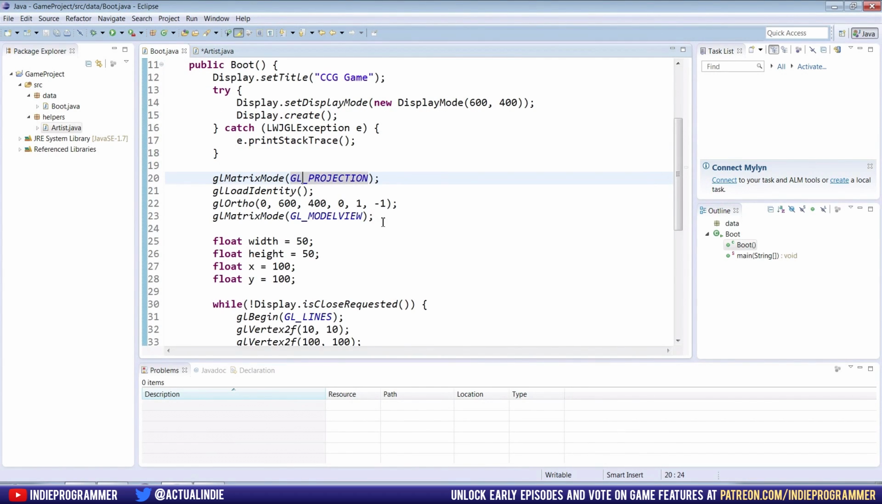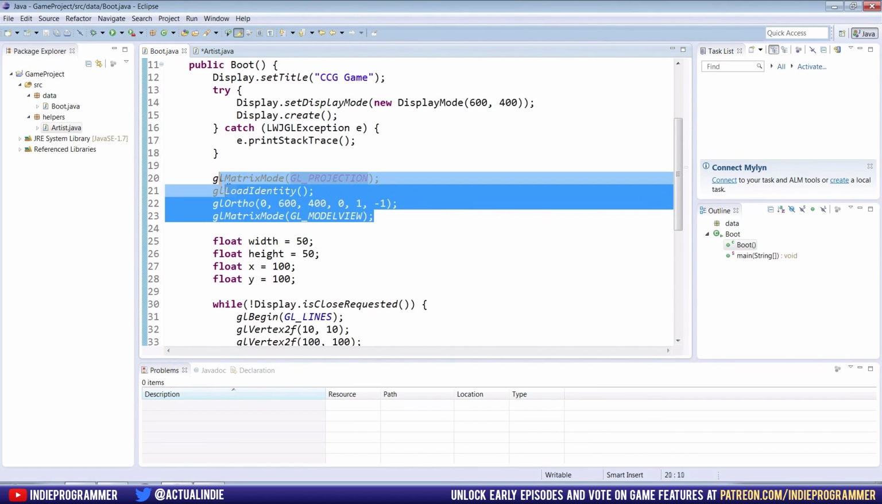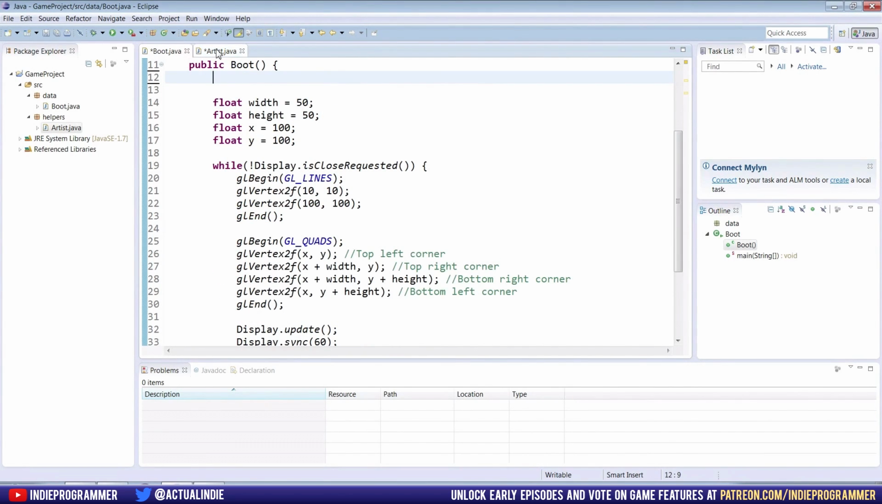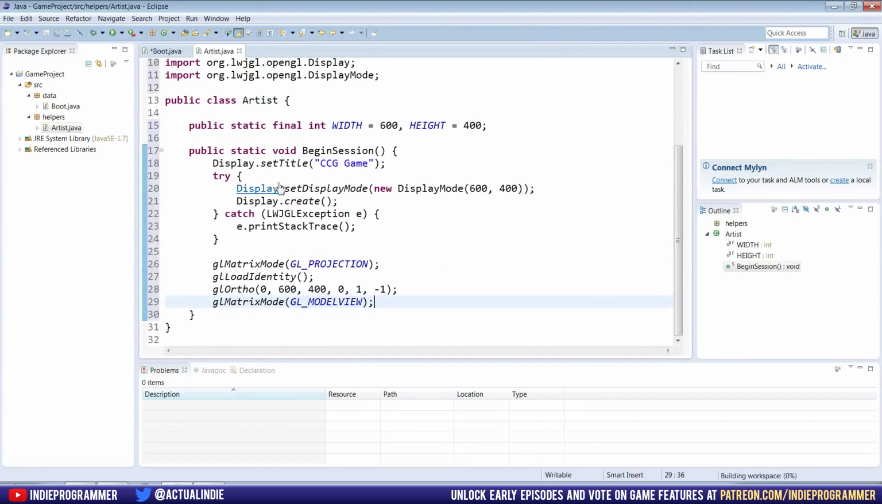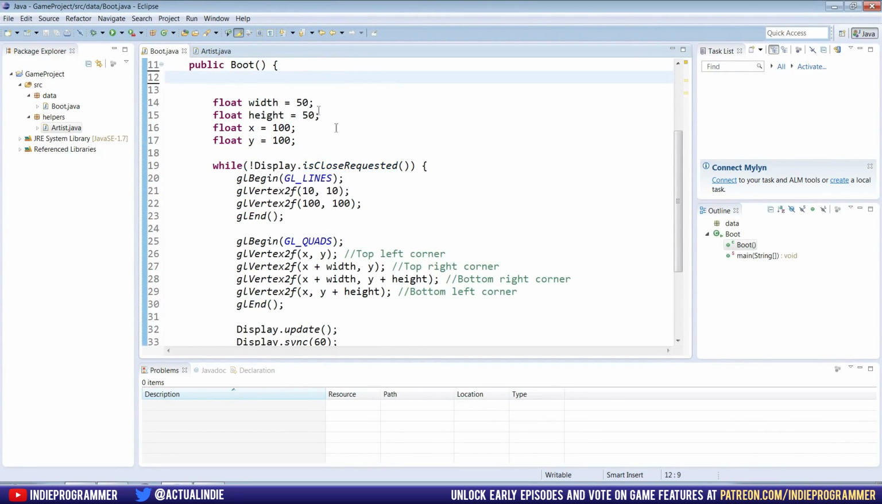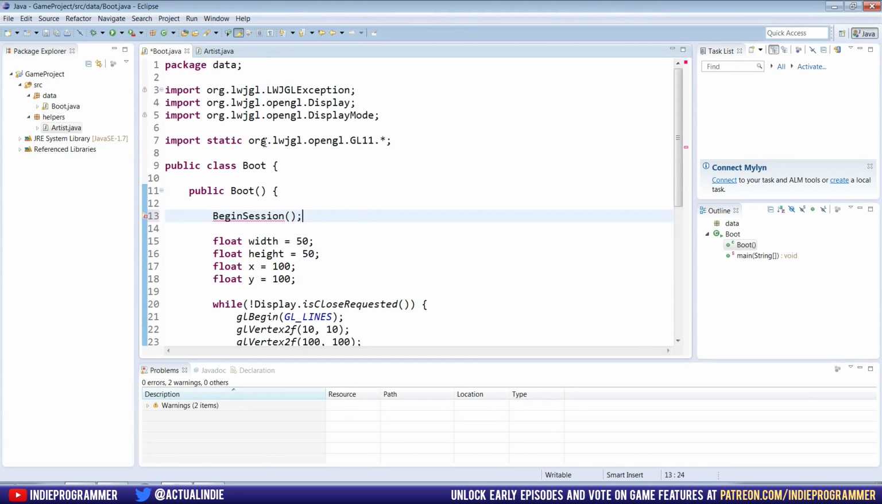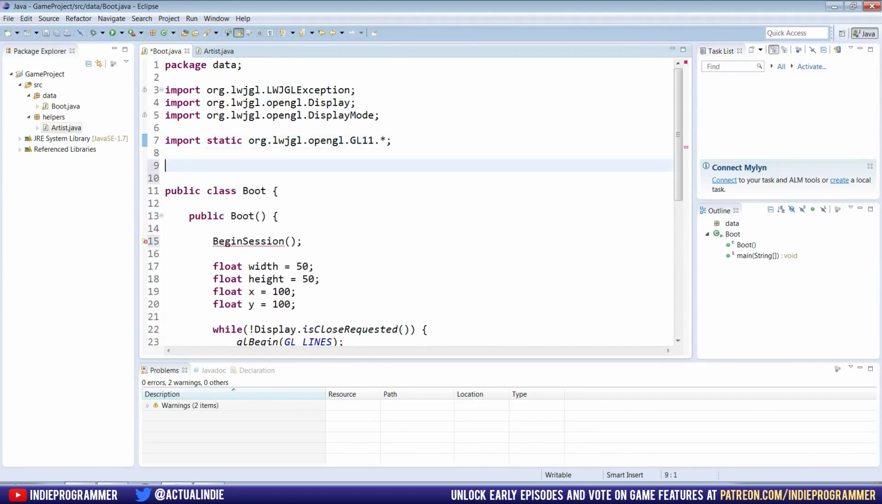And we're going to go to our boot class, and we're just going to take all this code from the model view up to the set title, copy that and get rid of it, go to the artist class and paste it in there. And then in our boot class, where all that code used to be, just type begin session, the same as our method name, and we need to import our helper now. So at the top, go to import static helpers, which is the name of our package, dot artist, which is the name of our class, dot star.